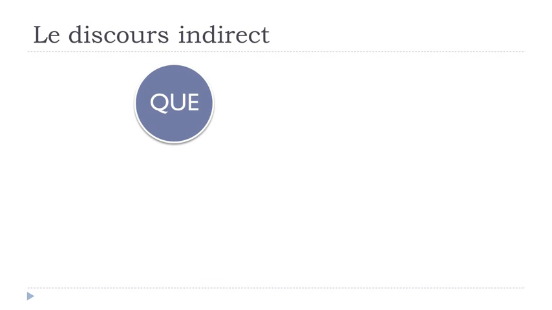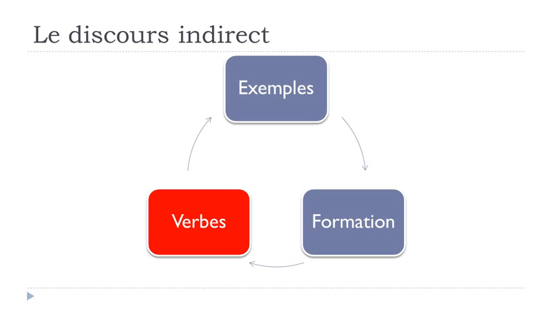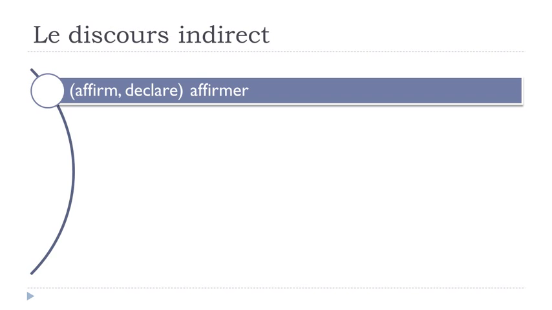So the classical example that we had was que and il, and it becomes qu'il. It could be que and elle, and it will become qu'elle. Okay, or if we're talking about first names that start with a vowel, it will be exactly the same thing. And so now let's see the verbs that you could use to introduce this discours indirect. Okay, and the list will start now.